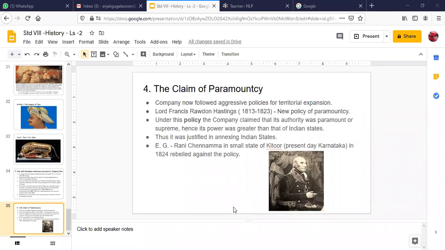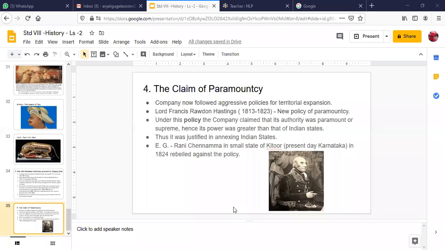Now, what was the claim of paramountcy? We have just 1.5 minutes left, so let me quickly complete this part. Under this policy, the company claimed that its authority was paramount, the most important, or supreme, so everybody has to follow them. Hence, its power was greater than that of Indian states.